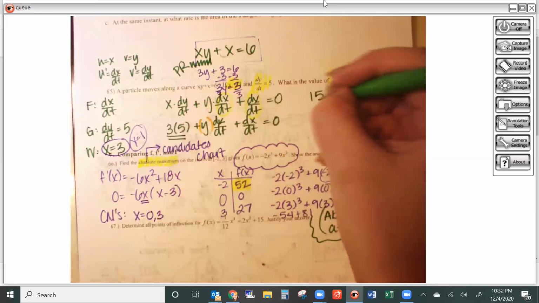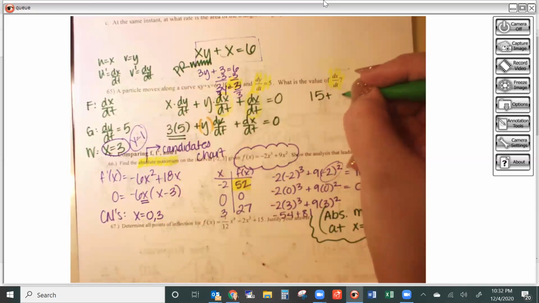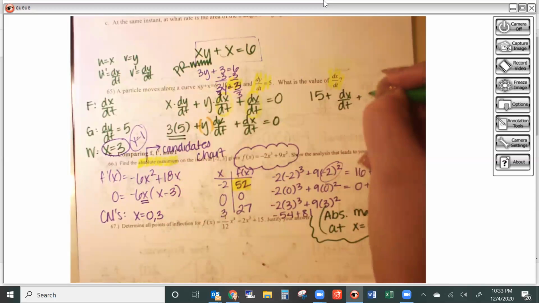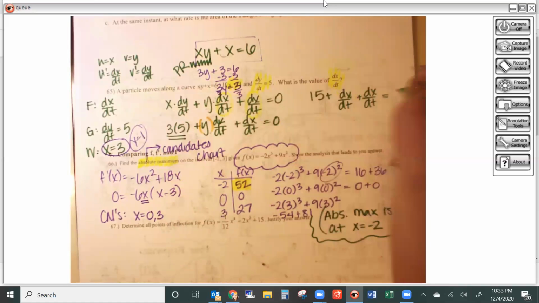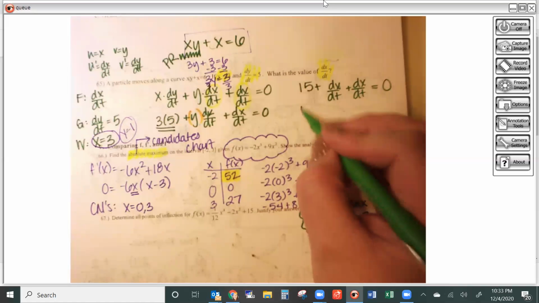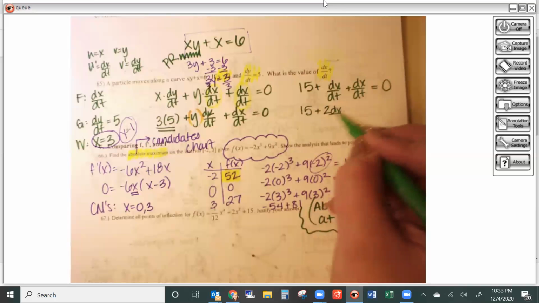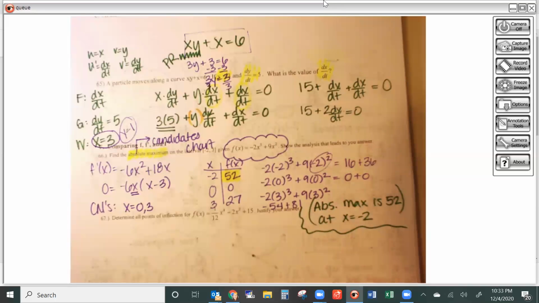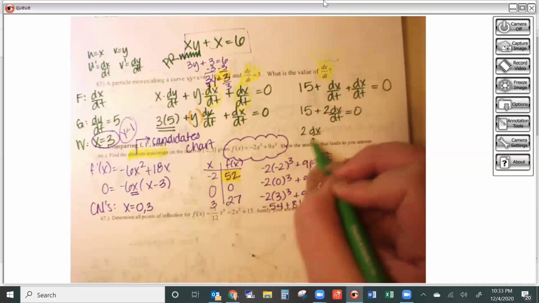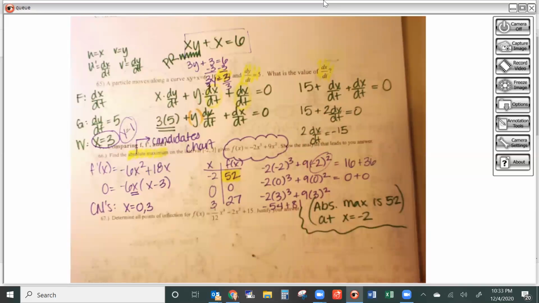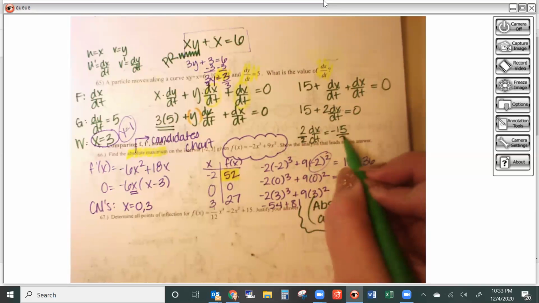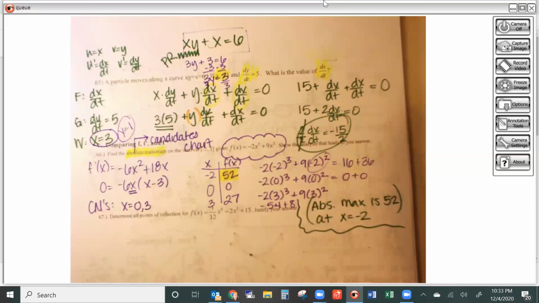So I have 3 times 5, that's 15, plus my y is a 1, dx dt, plus another dx dt, and then equals my 0, because remember I took the derivative of 6. Well, that means that 15 plus 2 dx dt's, because I'm just going to combine those, equals 0, which means that 2 dx dt is going to equal negative 15 when I subtract that across, and then divide by 2. Which means that dx dt is going to be negative 15 over 2. Okay.